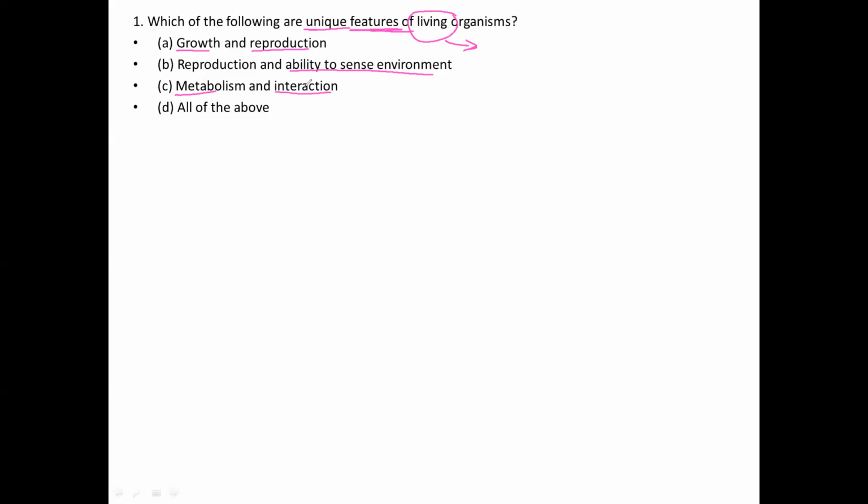These are what we call the unique features of living organisms.